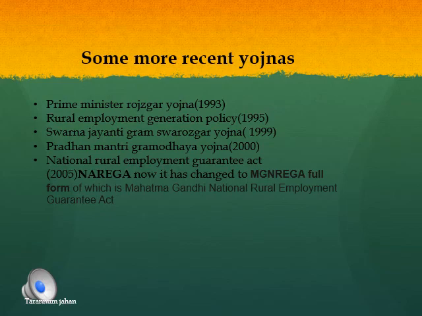Then the Pradhan Mantri Gramodaya Yojana, which was started in 2000. The central government funds the state governments to build schools, clinics, houses, etc. in the villages to fulfill their basic needs.